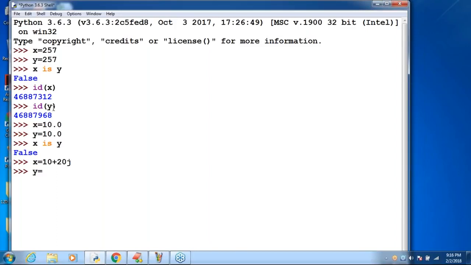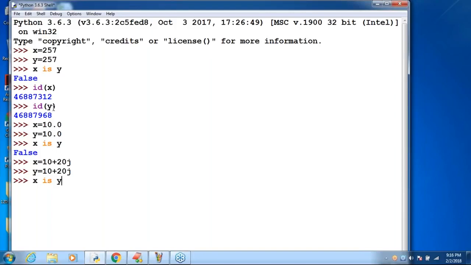Next, x is equal to 10 plus 20j, y is equal to 10 plus 20j. Sir, x is y. What is the answer? Now you are getting the doubt. Safe side, silence is always recommended.